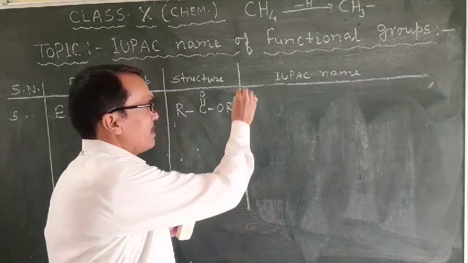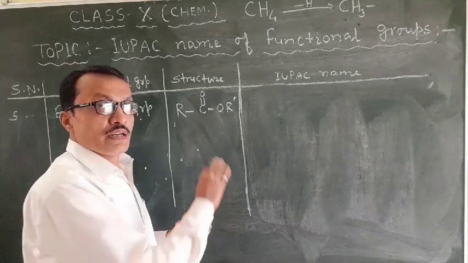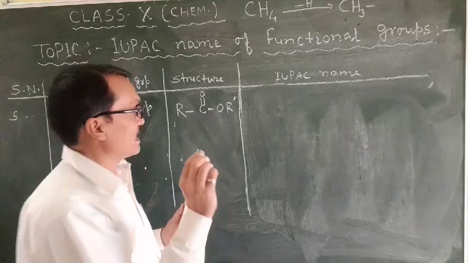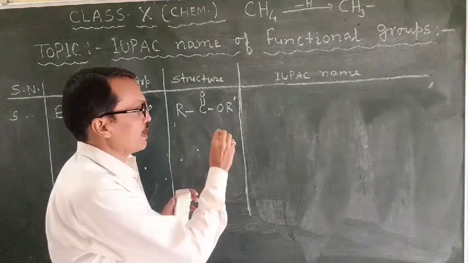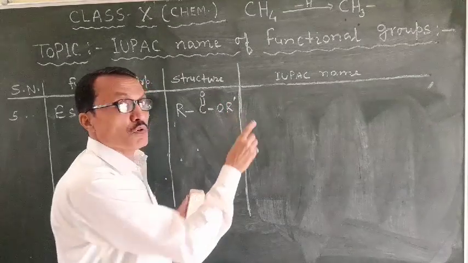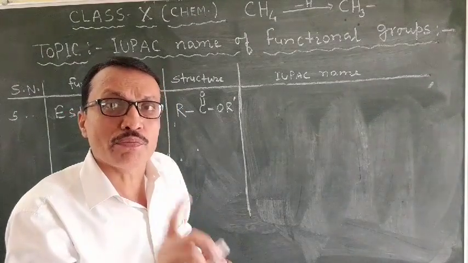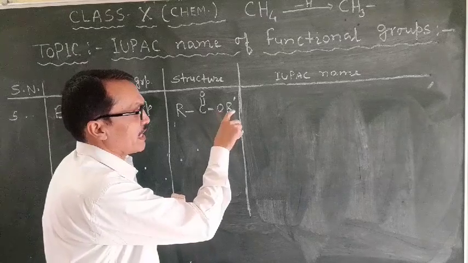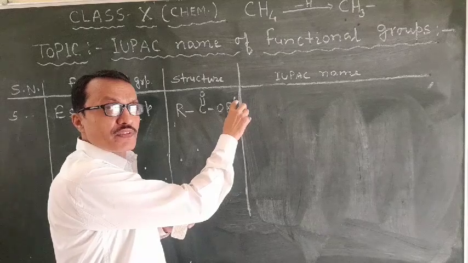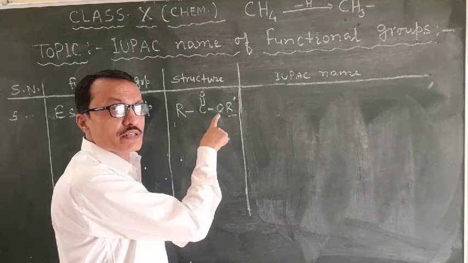Okay, so here you have to know how to name this compound. For naming of an ester, digest it clearly. First of all, you have to see the alkyl group which is directly attached to the oxygen of the ester group. Here R' is the alkyl group directly attached to oxygen of the ester group.